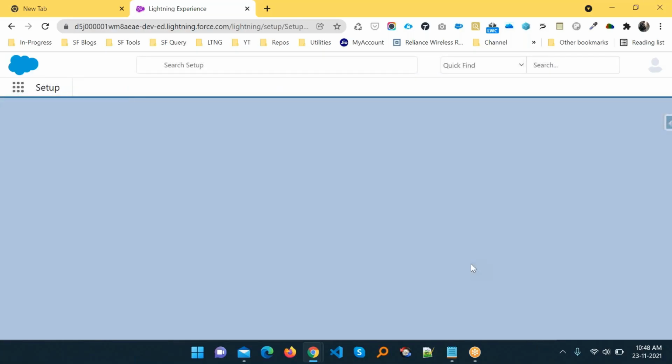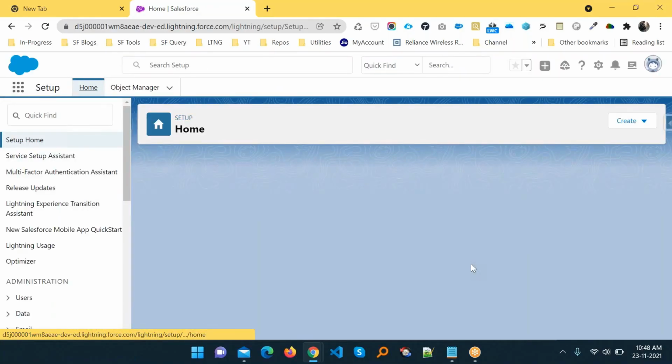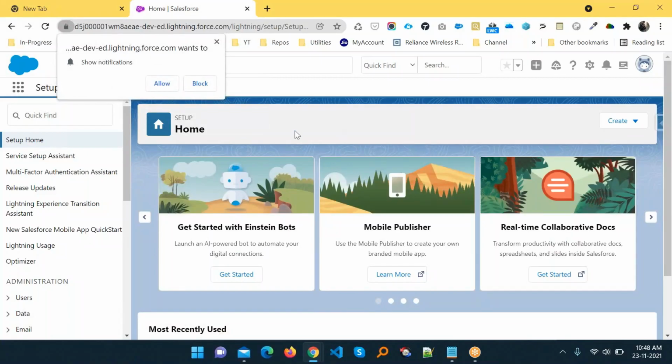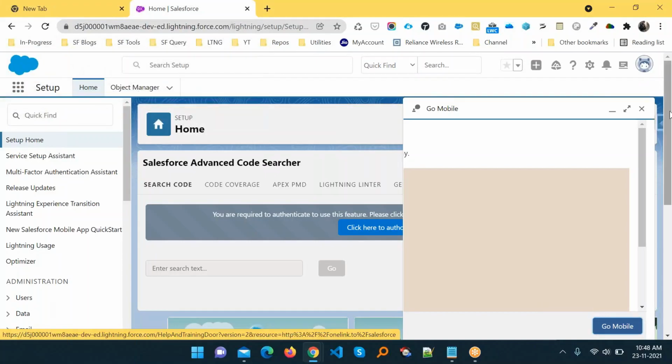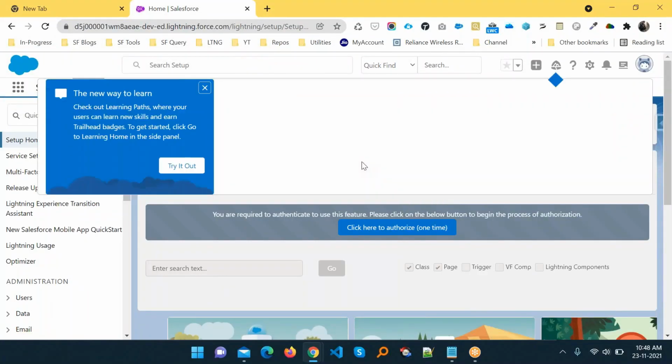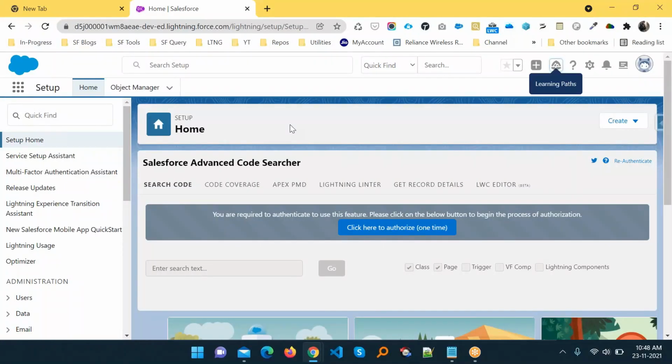Here you can see I successfully logged in to my org, right? Also, if you want to show some notification, you can allow it, otherwise block it. Let me close this one and this one also. How do you check where your server instance is located?